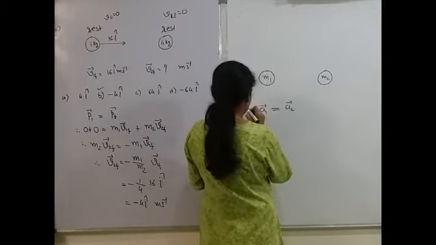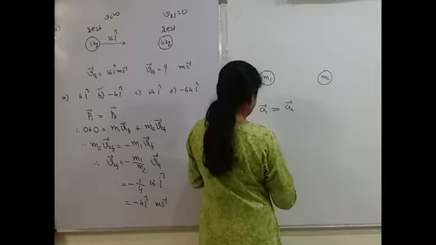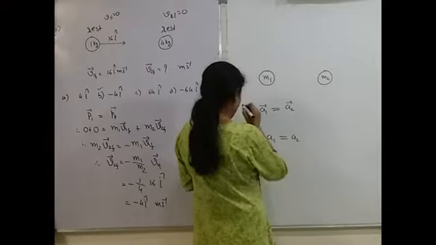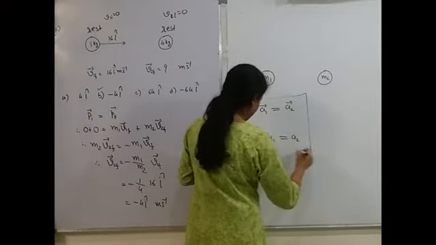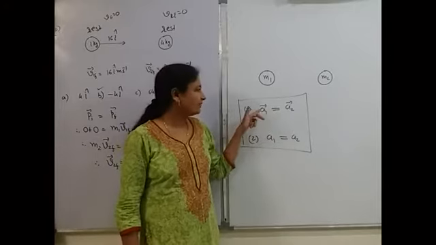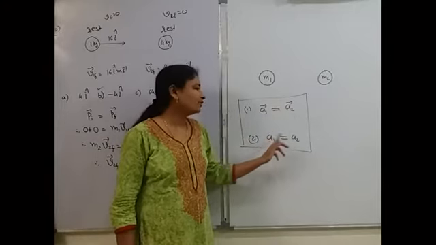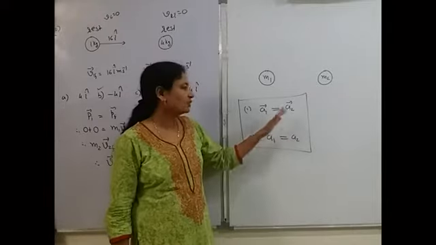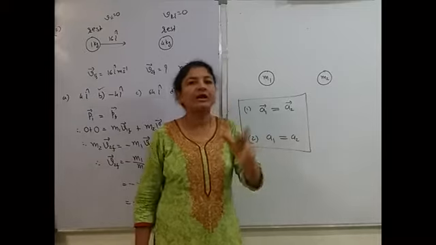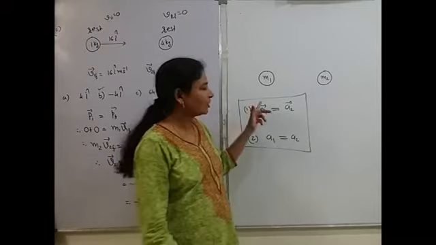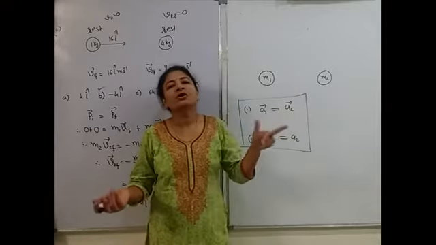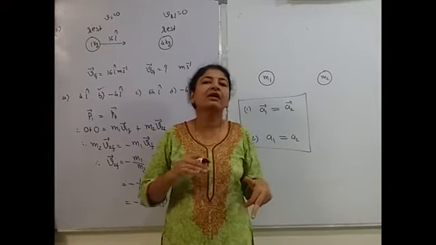And second, magnitude of A1 equal to magnitude of A2. You have to check whether these two are correct or not. Vector A1 equal to vector A2, magnitude of A1 equal to magnitude of A2. Yes or no? Yes, then why yes? No, then why no? You have to reply. Okay? All of you have to try for it. You can send your answer either on group or you can give the answer in the comment box.